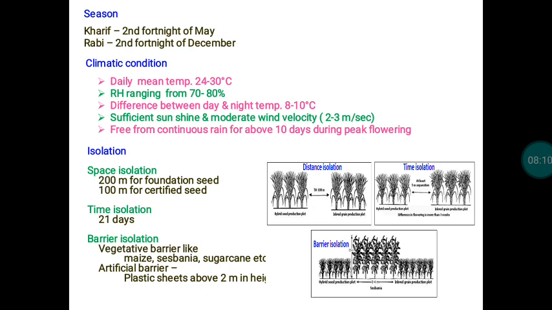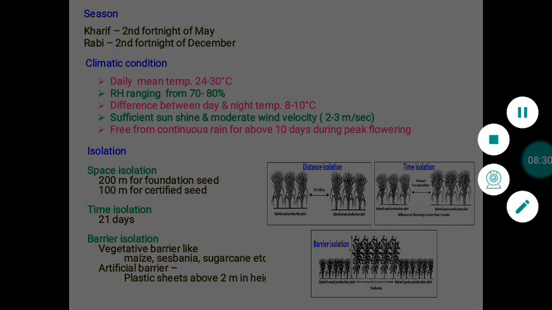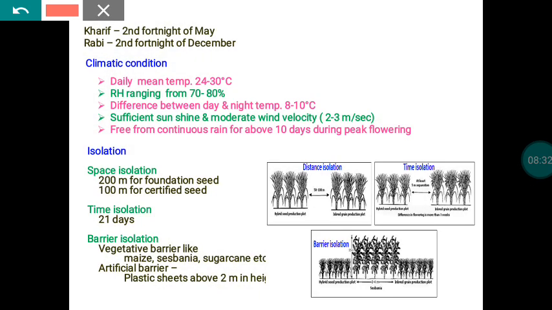The ideal climatic conditions for hybrid seed production in rice are: the daily mean temperature should be 24 to 30 degrees Celsius, the relative humidity should be 70 to 80%, the difference between day and night temperature should be 8 to 10 degrees Celsius, sufficient sunshine must be there, and wind velocity should be 2 to 3 meters per second. It should not be too high.